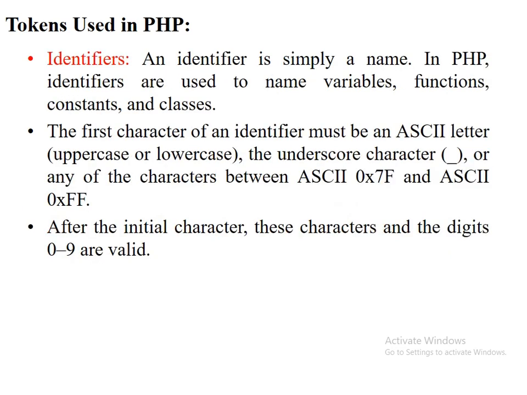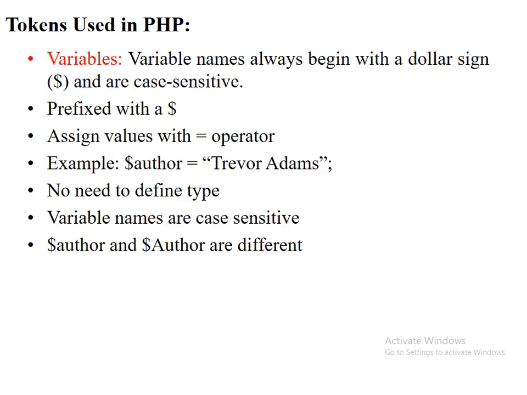The next type of token in PHP is the identifier. An identifier is simply a name. In PHP, identifiers are used to name variables, functions, constants, and classes. The first character of an identifier must be an ASCII letter, uppercase or lowercase, the underscore character, or any of the characters between ASCII 0x7f and ASCII 0xFF. After the initial character, the digits 0 to 9 are valid.